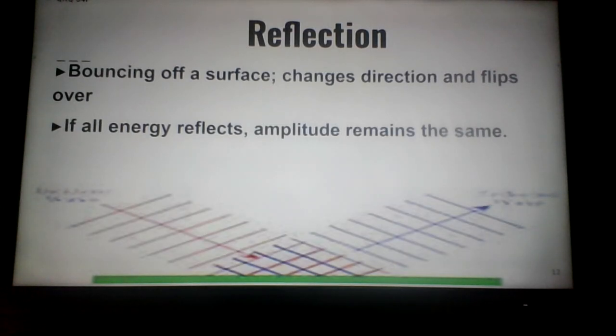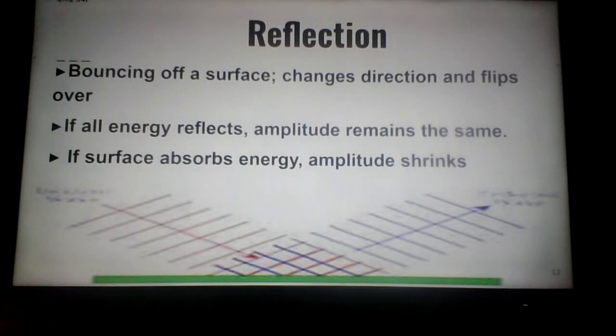But we know that with an echo, we do lose a sound. We don't get echo, echo, echo and stay the same. The echo would never go away. We get echo, echo, echo, and eventually the sound fades away because every time the sound wave hits the surface, the surface absorbs some of that energy, meaning the amplitude shrinks, and eventually all the energy will leave the wave.